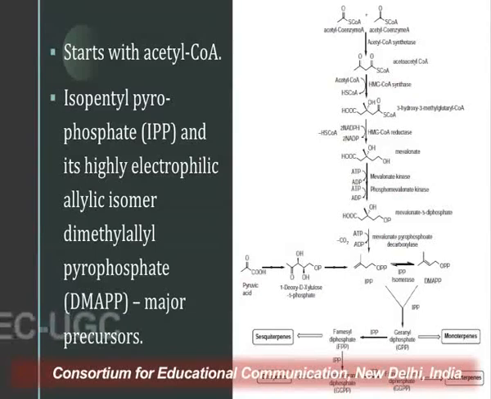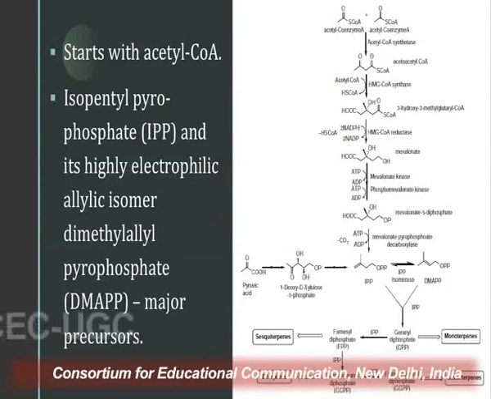As you can see in the biosynthetic pathway, it starts with two molecules of acetyl-CoA, which get condensed with the help of acetyl-CoA synthase to give rise to acetoacetyl-CoA. Now, to this acetoacetyl-CoA, another molecule of acetyl-CoA gets condensed with the help of the HMG-CoA synthase enzyme,